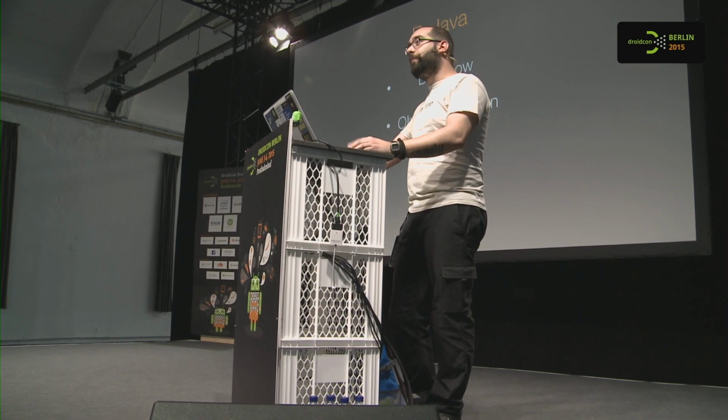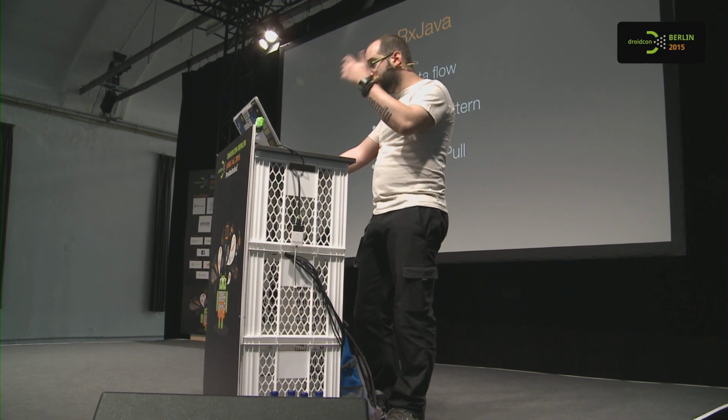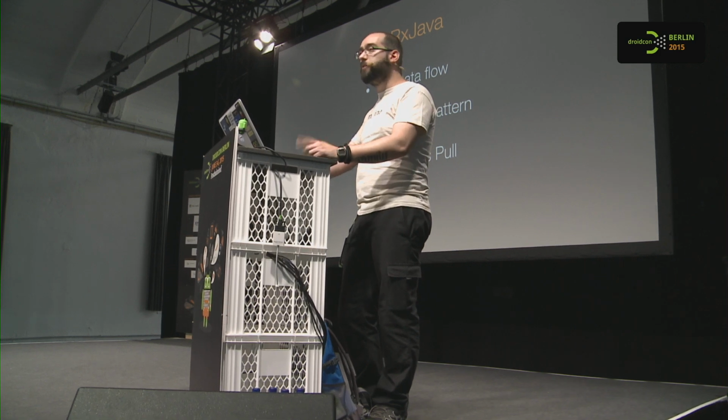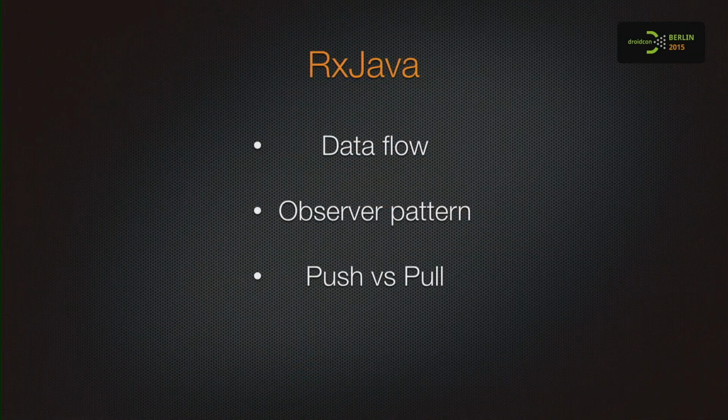RxJava is based on a concept of data flow. Basically, it's like thinking about data as a sequence, and you can imagine it as a river that flows, and you can filter it, merge it, and you can combine two rivers. At the end, you will get the river you need.